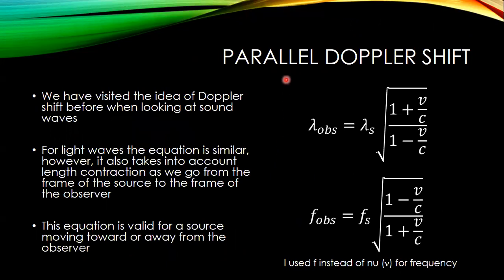So we call this the parallel Doppler shift. Parallel, what is parallel? Sometimes it's known as longitudinal. It is when the light is traveling parallel to the direction that the source is moving. And again, our wavelength becomes longer in this particular case. For a source moving away from us, the frequency becomes lower. You get the opposite effect for an object moving toward us. Basically, if it's moving toward us, then we're reversing the sign for v, and we get a shorter wavelength. We call this blue shifted, and we get a higher frequency.